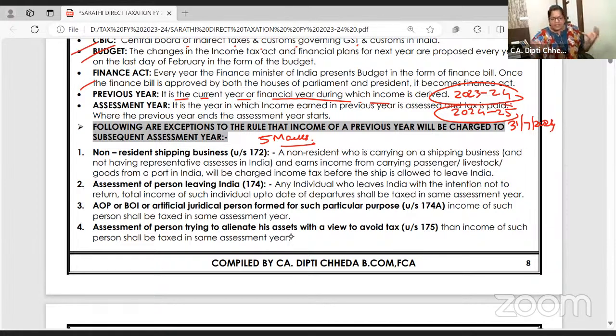Are you getting? So whatever you earn in the previous year 23-24, you assess and pay the tax in the next year, that is called 24-25.